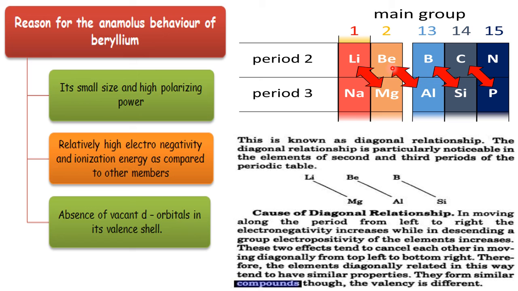That's why beryllium behaves like aluminum, as we have just seen. This is already explained here. In the same way, what we have seen in the alkali metals is seen in the alkaline earth metals.